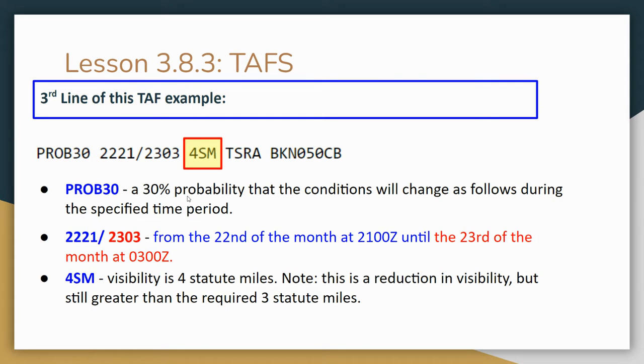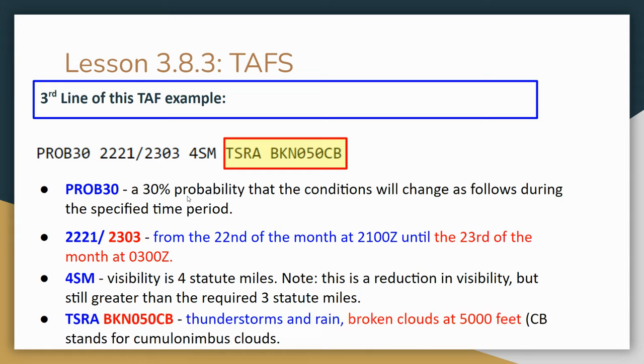Now here, 4SM is saying 4 statute miles of visibility, and then TSRA: TS is thunderstorms, RA is rain. Then broken clouds at 5,000 feet because we add 2 zeros, and CB stands for cumulonimbus clouds. So not a very nice day, though technically it is above 3 statute miles visibility.